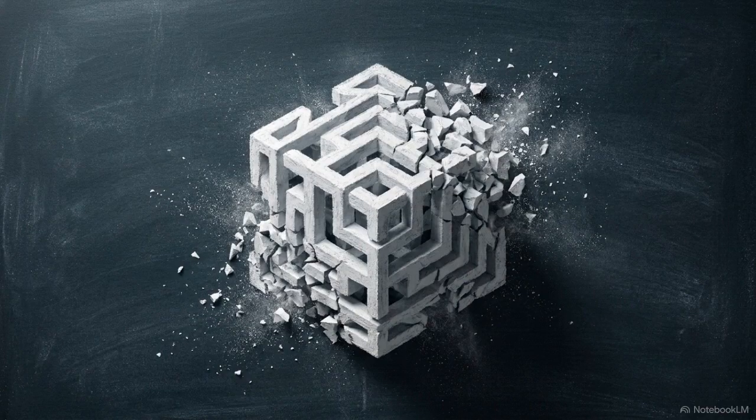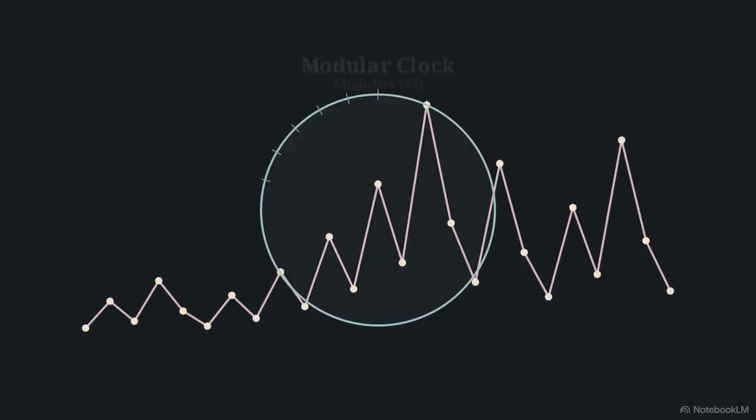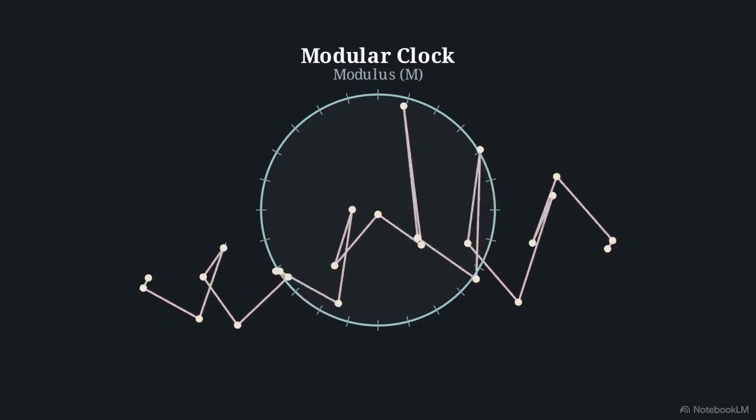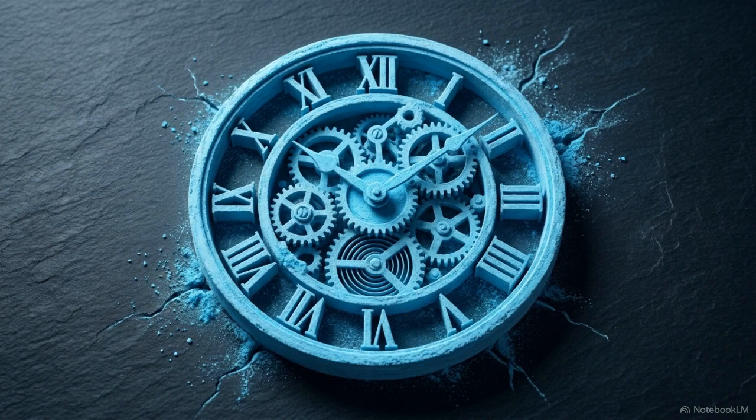As long as a mathematical sequence operates without boundaries in an infinite space, it remains an unmappable void of pure chaos. We can change the environment by forcing the numbers onto a closed, finite track. This diagram illustrates the modular clock. By applying a specific limit, known as a modulus, the sequence is mathematically constrained within a strict boundary. Shifting to this fixed domain changes the objective.